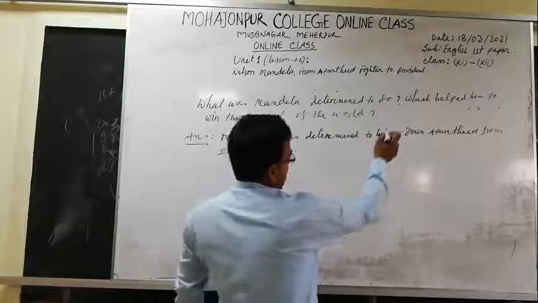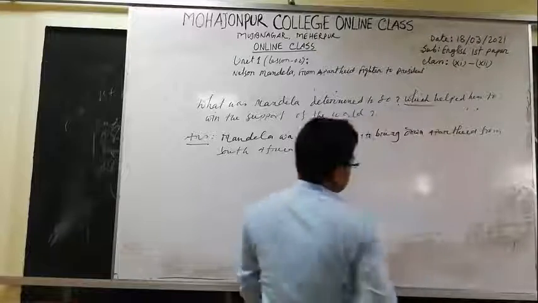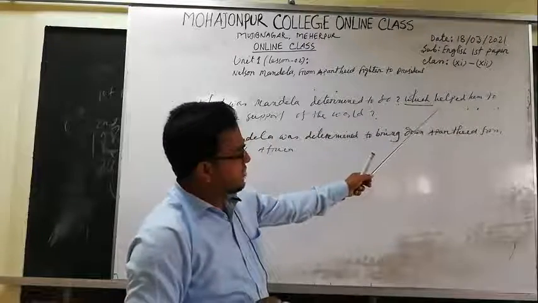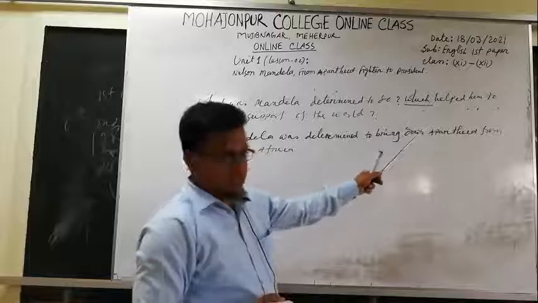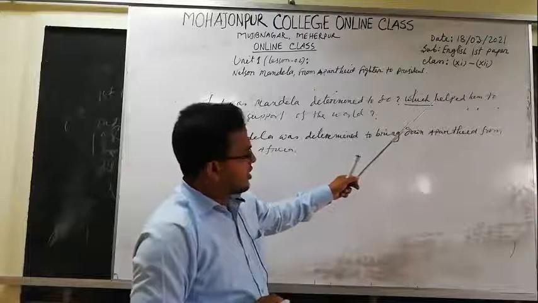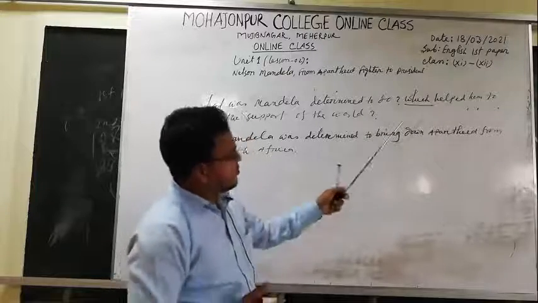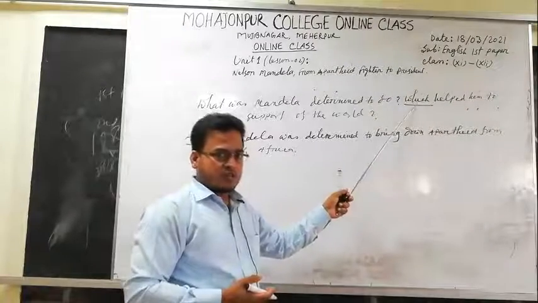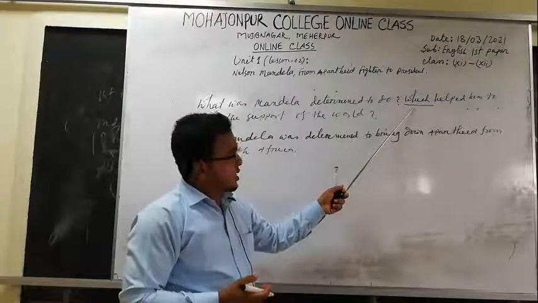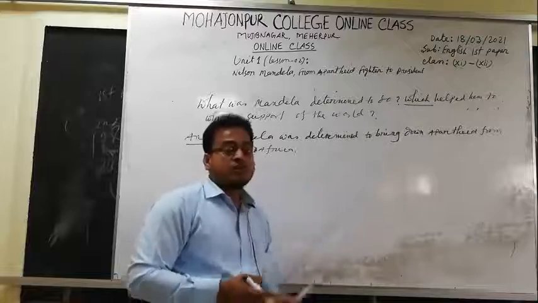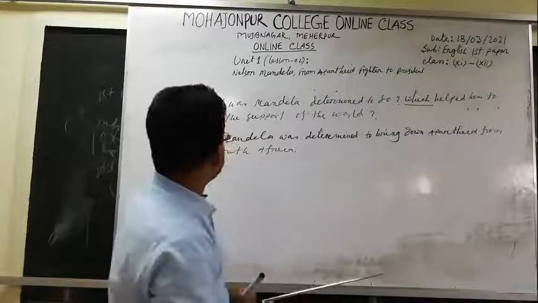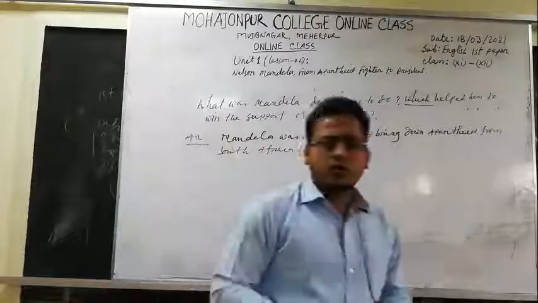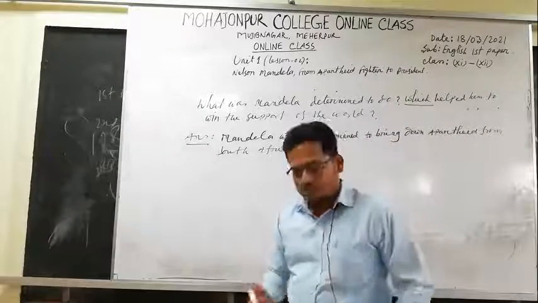Just look at this. Here is a WH word, which, but there is no auxiliary verb or subject after that. So we write the answer in place of which. Which helped him to win the support of the world?